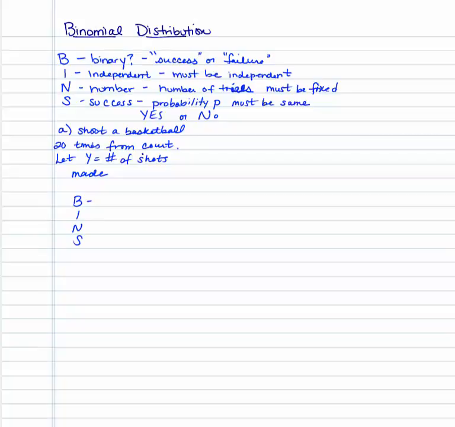B, binary. Do you have a way to decide if something is successful or not successful? If we're trying to see the number of shots made, a success would be the shots made. How could you see if they failed? If they did not make the shots.